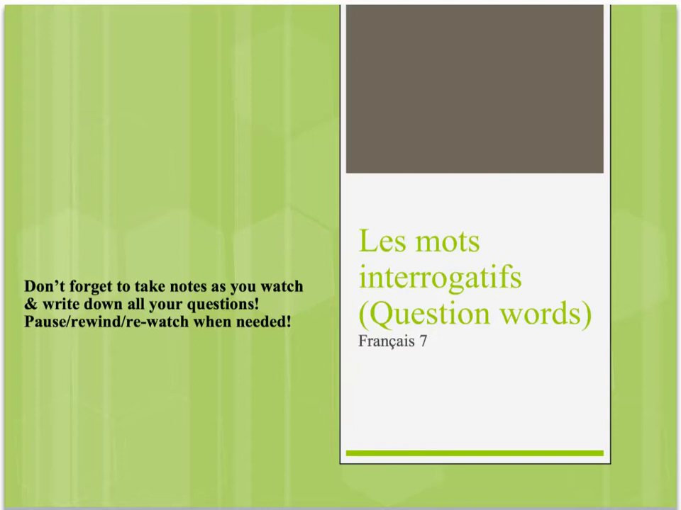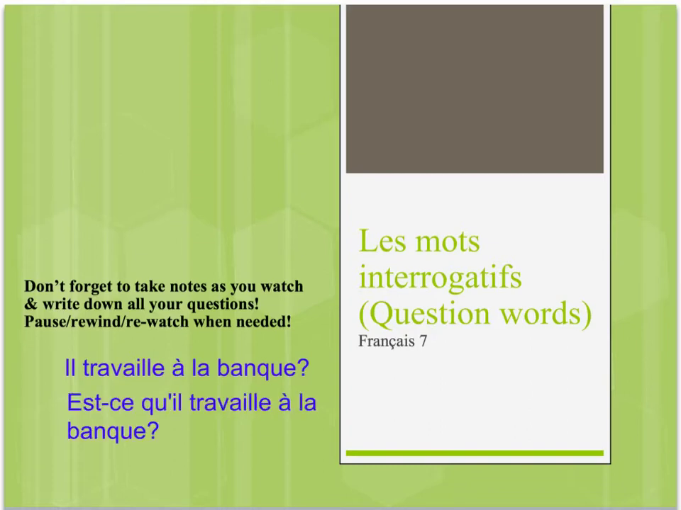So we've already learned how you ask a yes or no question using both tone of voice and est-ce que. For example, il travaille à la banque? That question is asked using tone of voice. There's also est-ce que. Est-ce qu'il travaille à la banque? Today we're going to learn how to ask questions that are looking for more information instead of just yes or no. In English, we call these WH questions. For example, what, how, why, where, and when. So let's take a look.